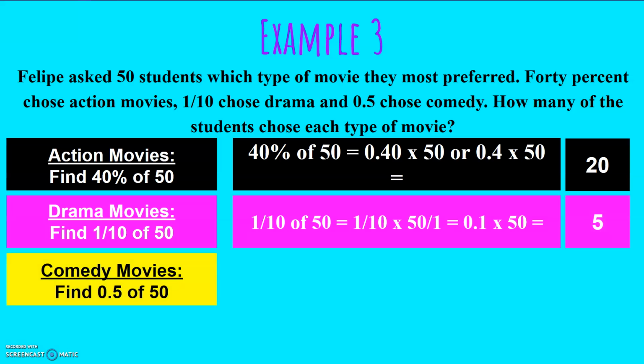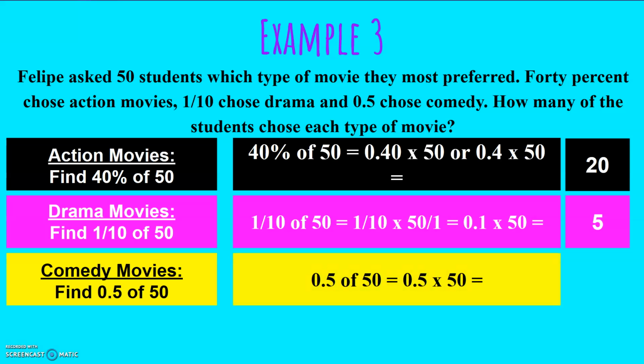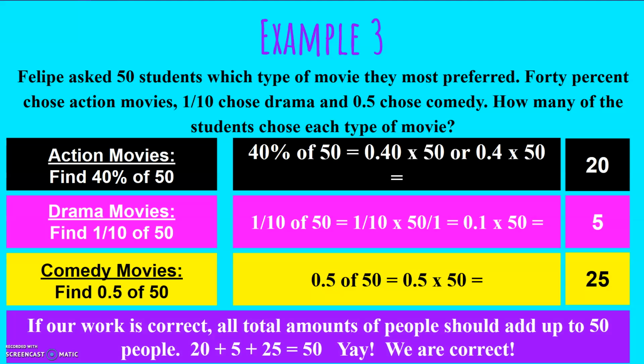And last but not least, comedy movies, which is 0.5, 5/10 of 50. 5/10 of 50 equals 5/10 times 50, which equals 25. A good way to check your work is to add all of the amounts at the end. If your work is correct, the total number of people should add up to 50. In this case, 20 plus 5 plus 25 equals 50, so yes, we are correct.